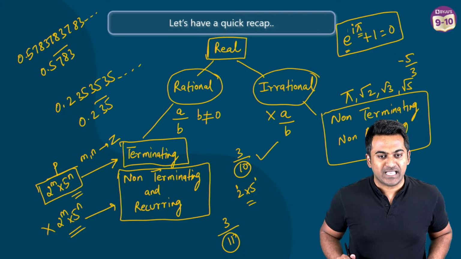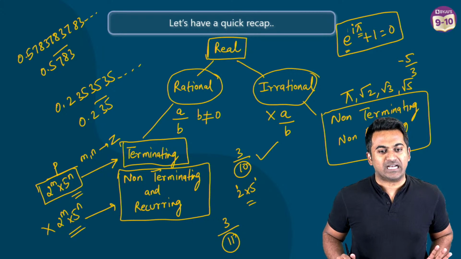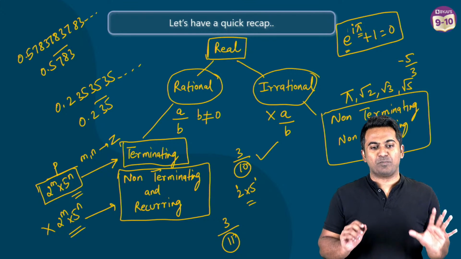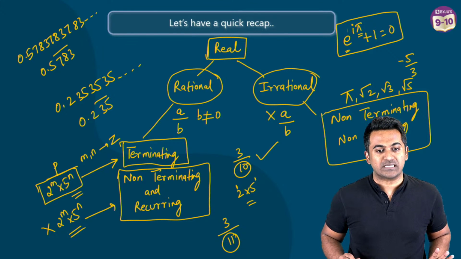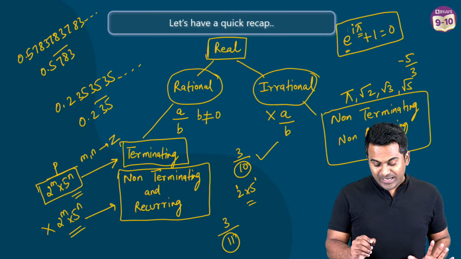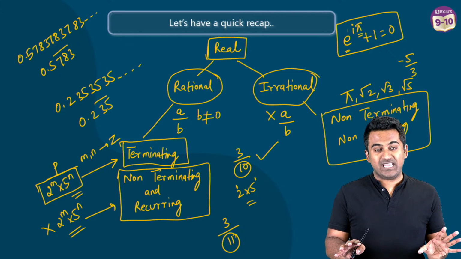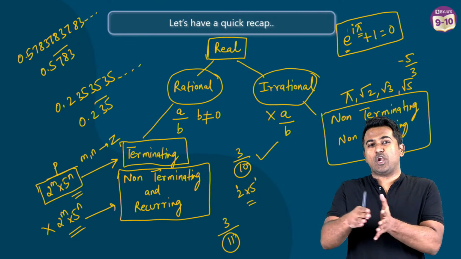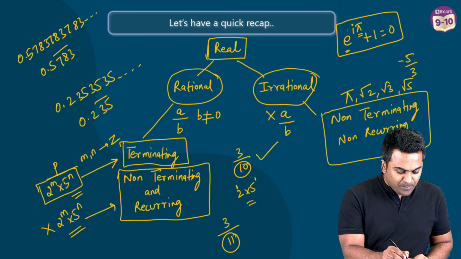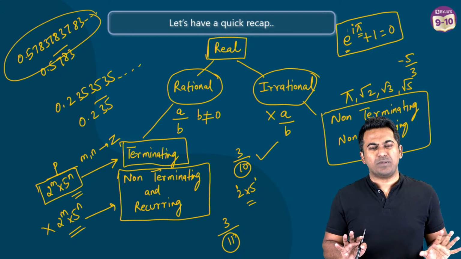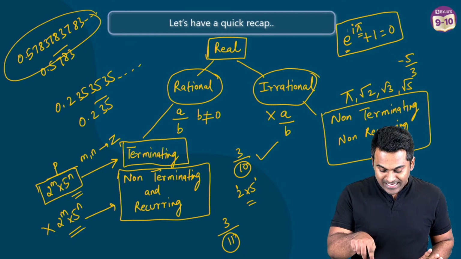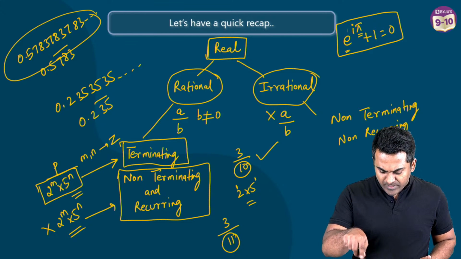Okay, Rashmi says, what means sir? Okay, Rashmi, a question needs to be a little bit more precise. I don't understand what you're trying to ask here. I'm simply telling you that pi is going to be non-terminating, which means the decimal part is going to go on and on and on. And like these examples that we've taken, there is not going to be any recurring pattern, like let's say any random numbers.